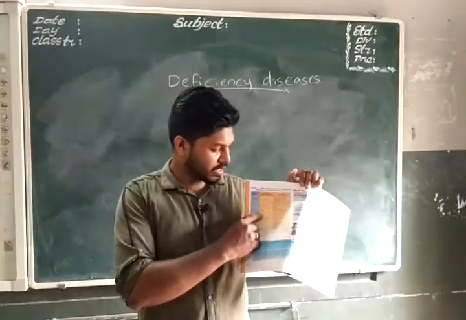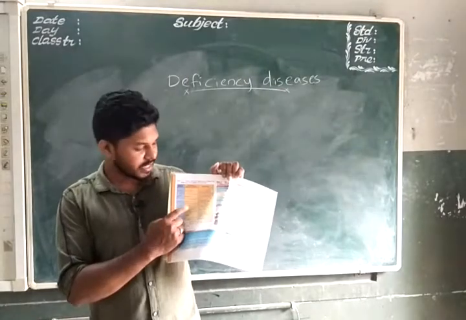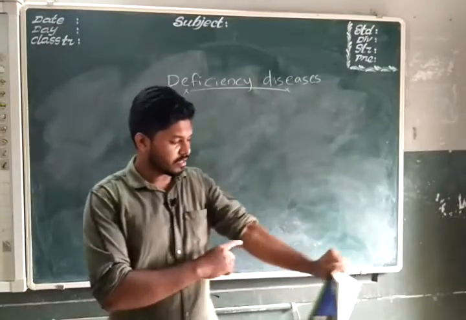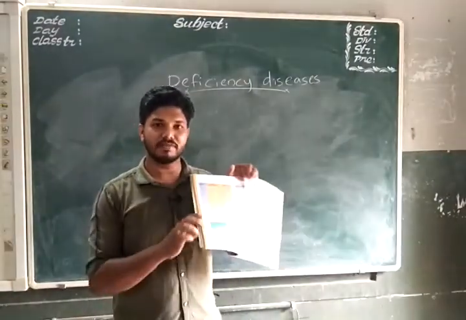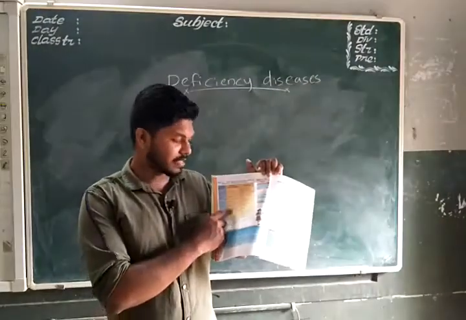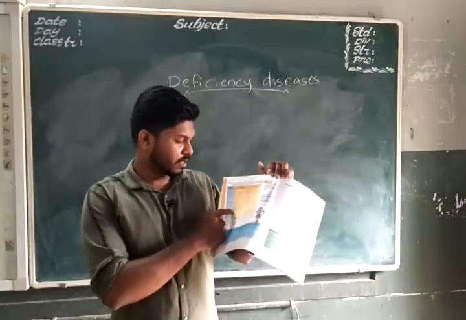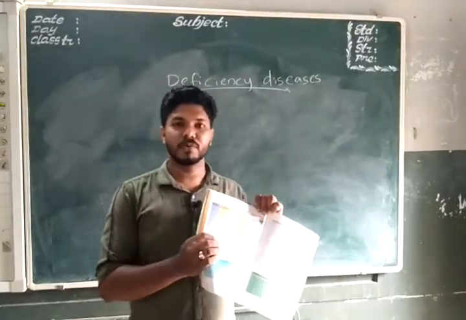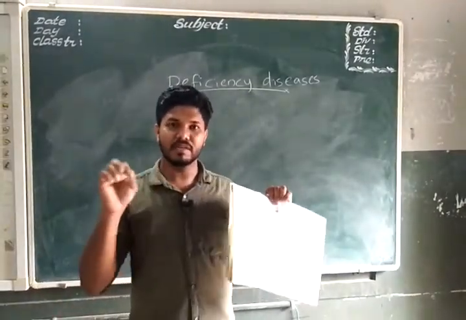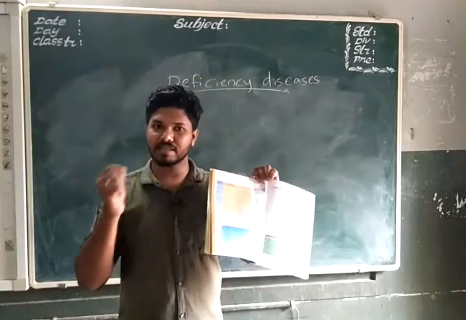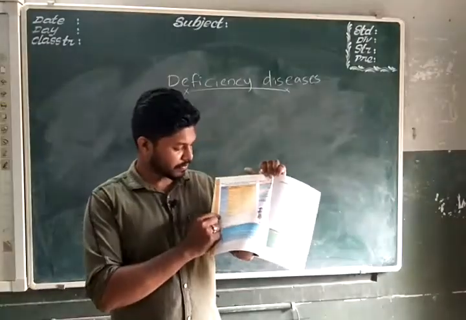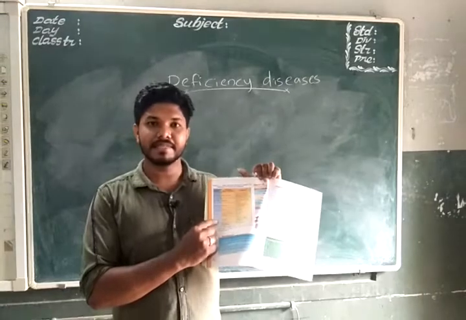Now vitamin D. The deficiency of vitamin D causes rickets, that is bones become soft and bend. Some of the children you can see have bent bones. That is due to the deficiency of vitamin D. The disease caused by it is rickets. Now calcium: bone and tooth decay. That is weak bones and teeth. Bones break very frequently, and teeth also break very frequently. That is less strength for bones and teeth, caused due to the deficiency of calcium.